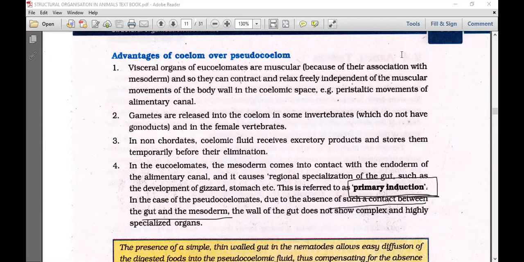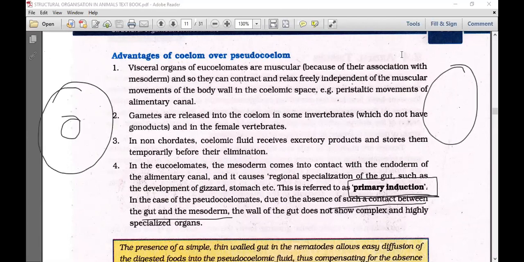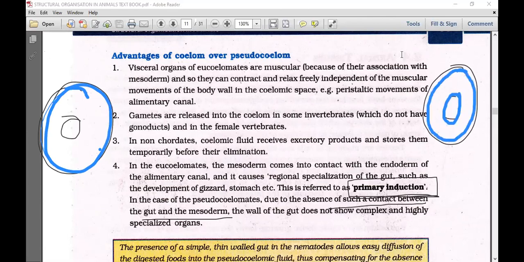That means that if you take a pseudocoelom, and I'll show you the pseudocoelom during embryonic development, the mesoderm went only towards the ectoderm side, isn't it? But in case of true coelomates, the mesoderm went to the ectoderm side, and it is also interacting with the endoderm.